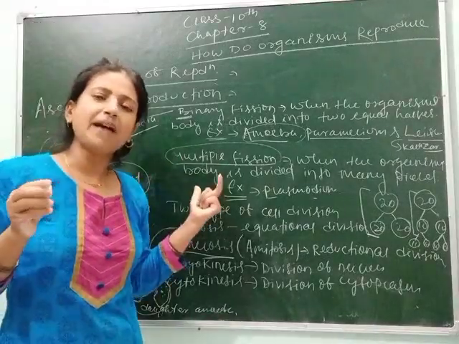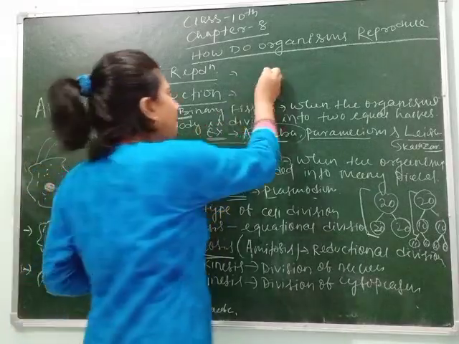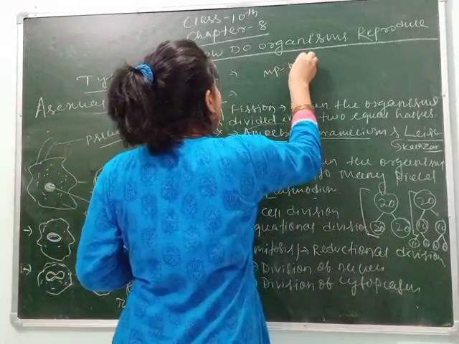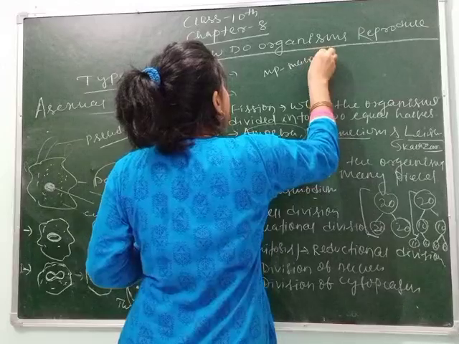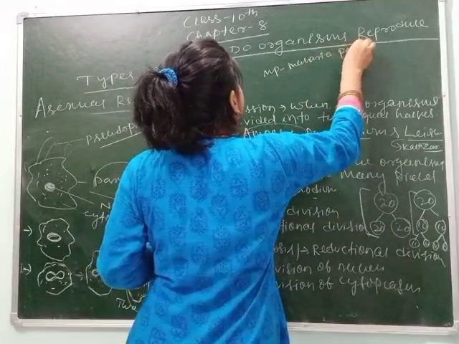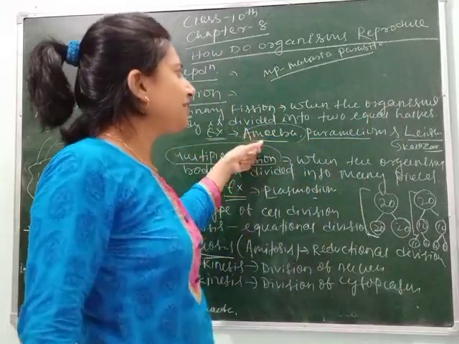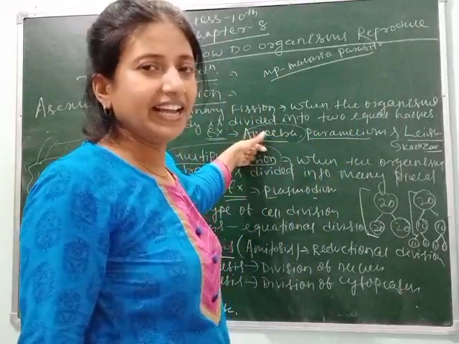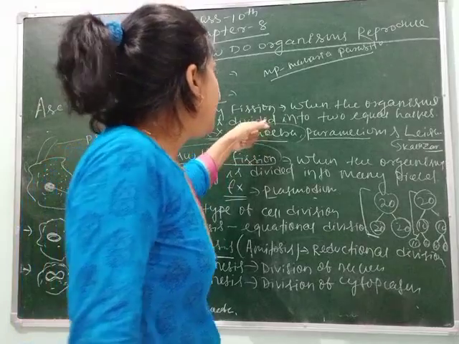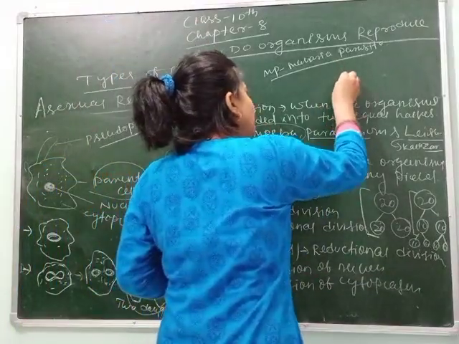So the next one is multiple fission, and as I have told you, multiple fission is shown by Plasmodium. Plasmodium is also called the malaria parasite, or MP. MP means malaria parasite. So Plasmodium is responsible for causing malaria in human beings. And it reproduces by means of multiple fission.